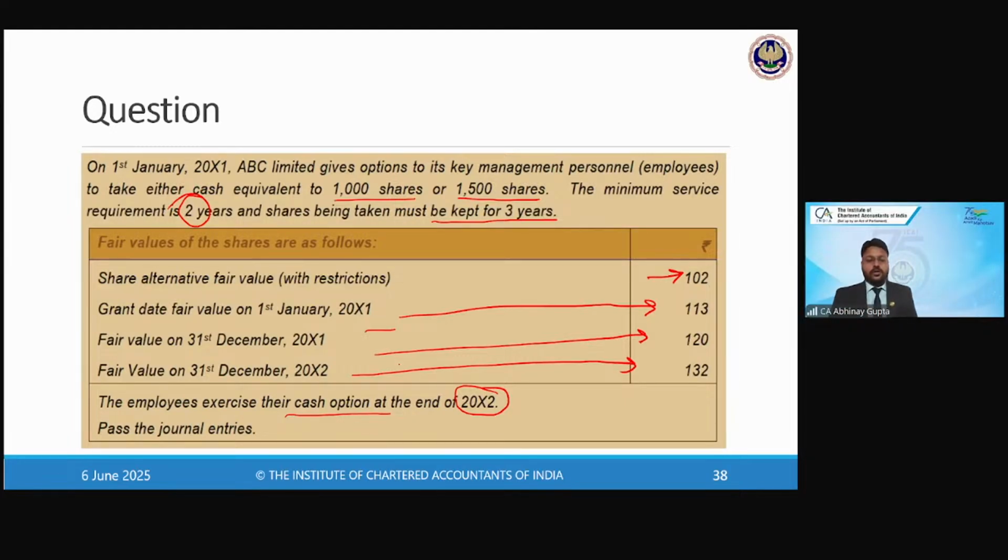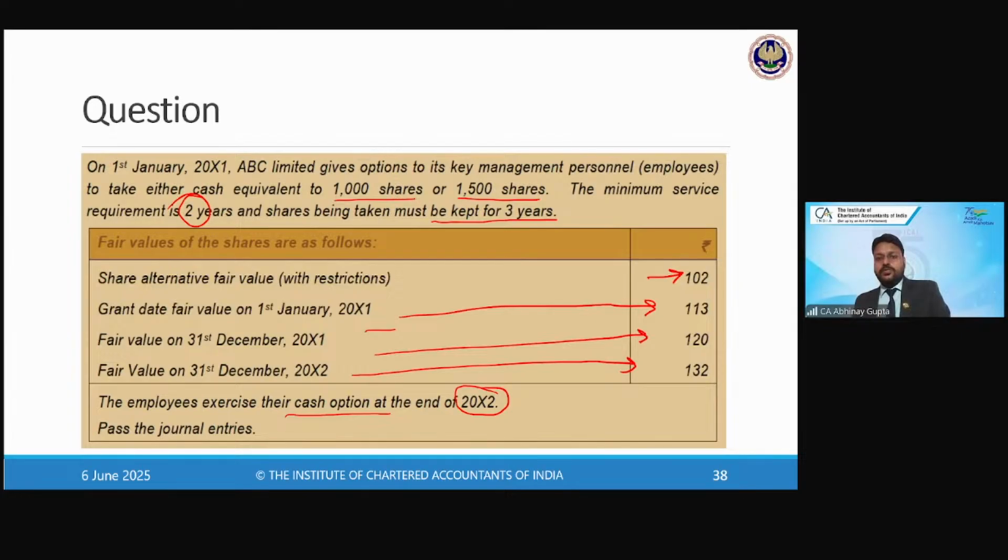Now, on the date of the grant, the arrangement looks like a hybrid, right? Either it will be settled in cash or it will be settled in equity. So it is neither equity settled nor cash settled, that is for sure. It is the third category where the choice is available with the party, and that choice is not yet made. That choice will be made at the end of the period only. So we do not know which way it is going to be settled on the date of the grant or at the end of year one either. Hence, we will consider this as a hybrid arrangement where there is a cash alternative available.